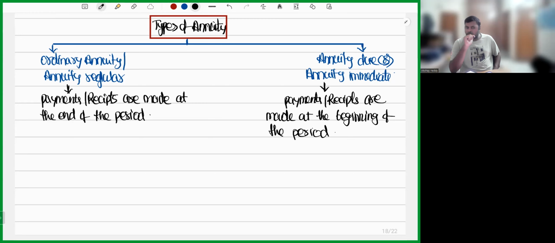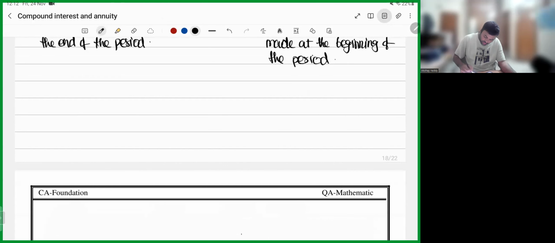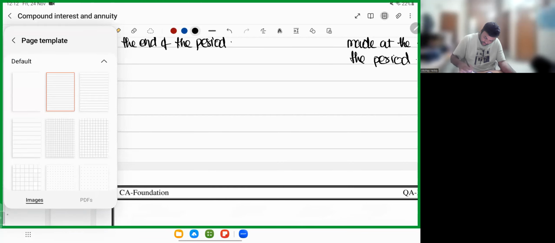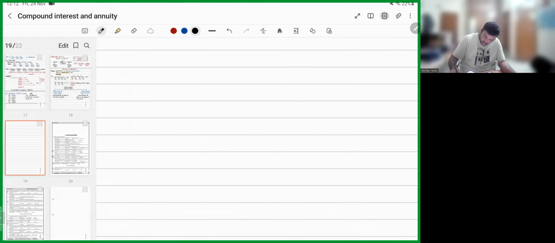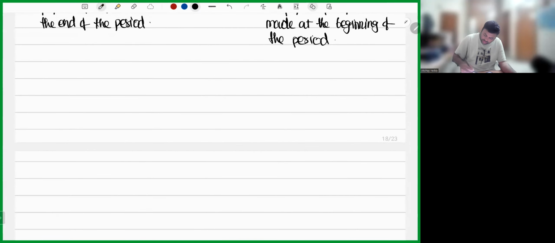Let us understand with the help of an example. The point will be even more clear. You can understand it with the help of an example so that you can understand the difference also. Now, let us see the example of ordinary annuity first, and then let us see the example of annuity due.